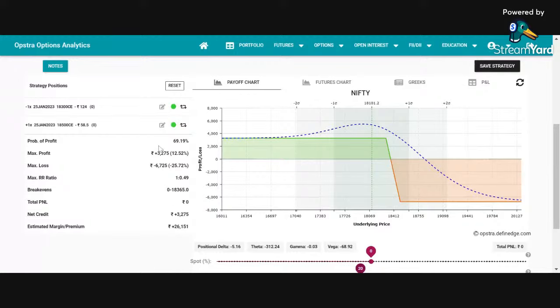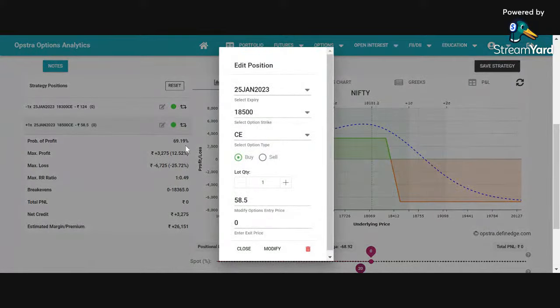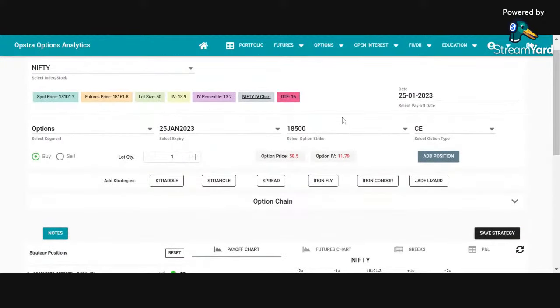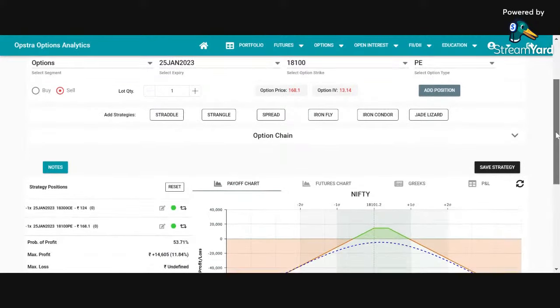Now you can say what can be other hedging. So this was a sort of a complete hedging. So I can have a partial hedging also. Partial hedging means if I'm selling the 18,300 call, let us say I sell the 18,100 put also. So what will happen? The put price to some extent will provide me a hedge for any losses in the call.